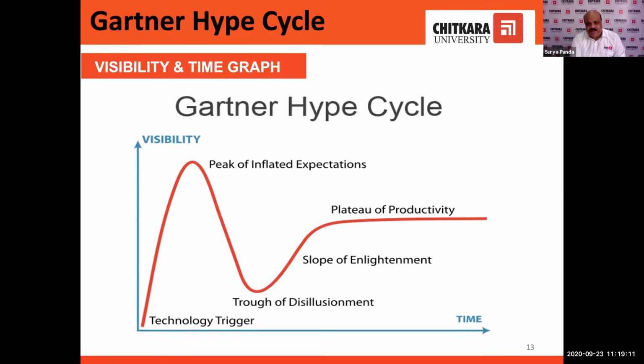Now, if you see the Gartner's hype cycle, whenever a new technology comes, it goes to a peak. After reaching a particular peak, it will again come down. You have already seen the condition of Nokia.